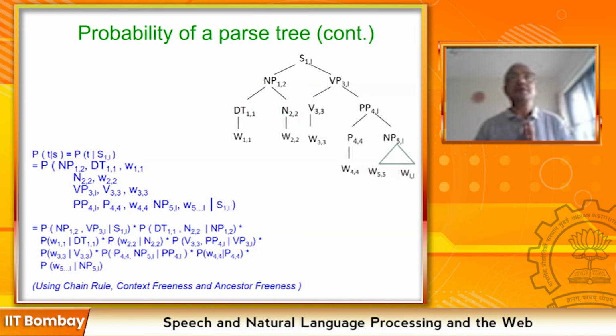And that is a very important theoretical advancement in NLP. Okay, the fact that the probability of a parse tree can be computed from the probability of the rules applicable is a very important advancement in natural language processing.